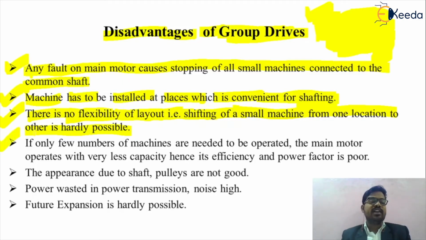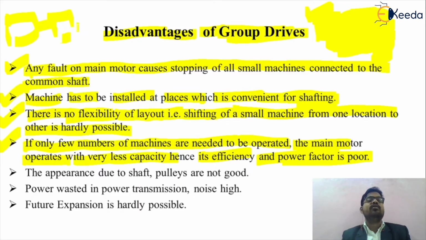The next disadvantage is that if only a few machines need to be operated, the main motor operates at very low capacity, hence efficiency and power factor are very poor. In a group drive, a single motor is used for n number of applications.